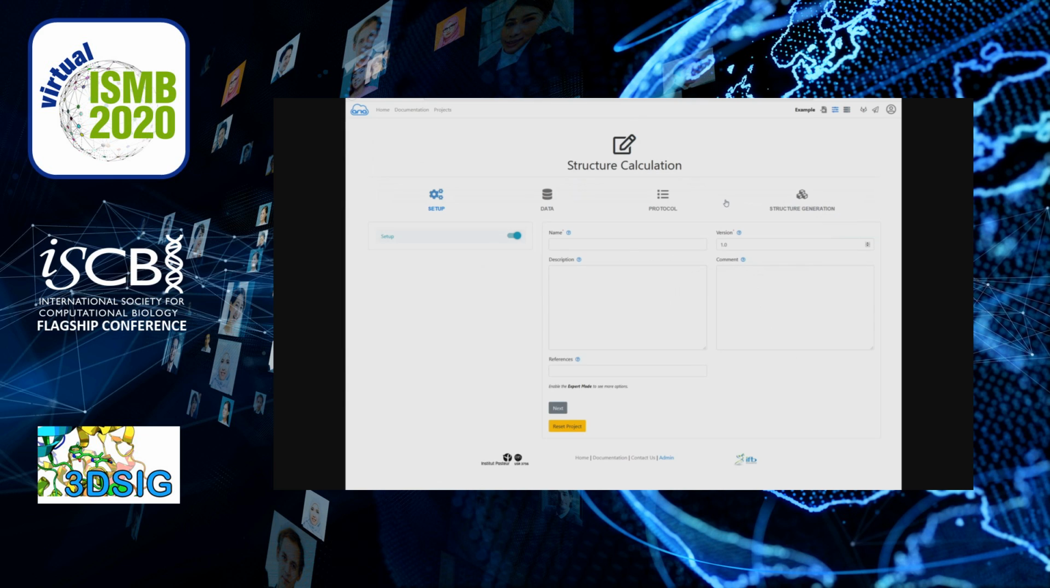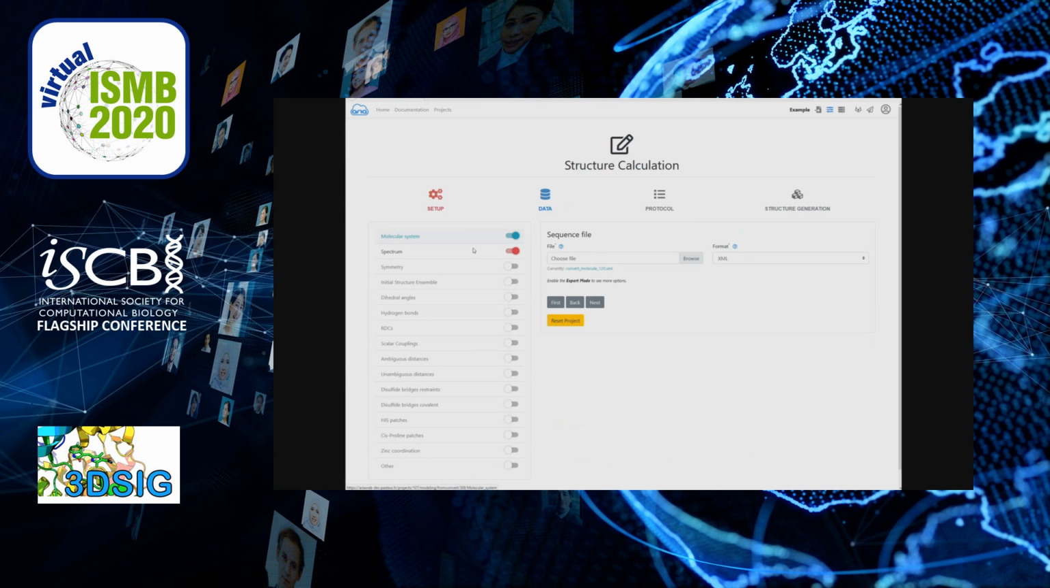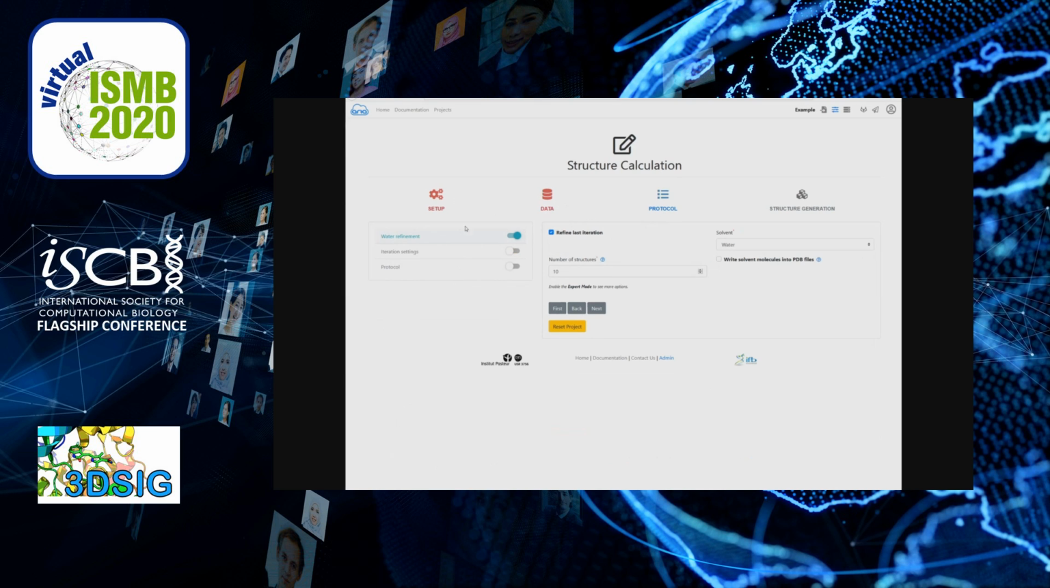Structure calculation on AriaWeb is designed to guide the user through the main categories of parameters that need to be checked or specified. The four main categories are setup, with generic information on the project, data, with input data organized by their type, protocol, with parameters related to the Aria iterative protocol, and structure generation, with parameters related to the generation of structures with CNS.